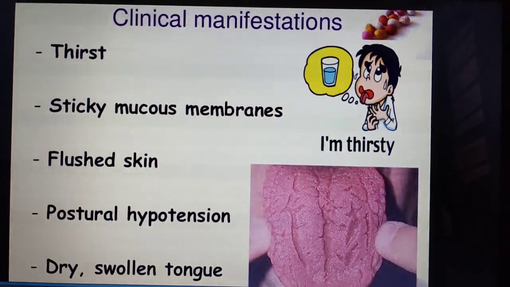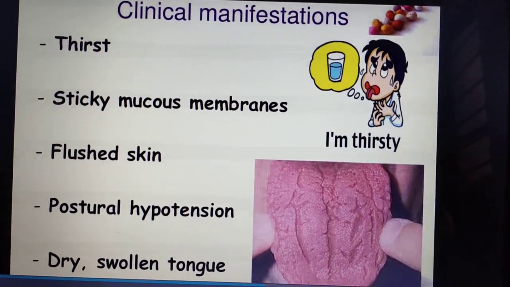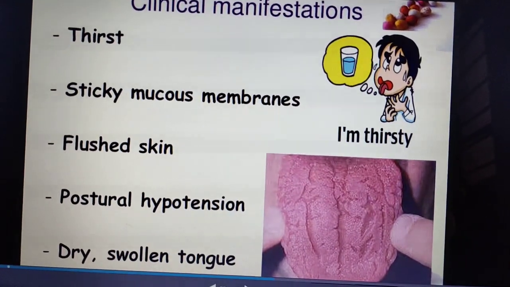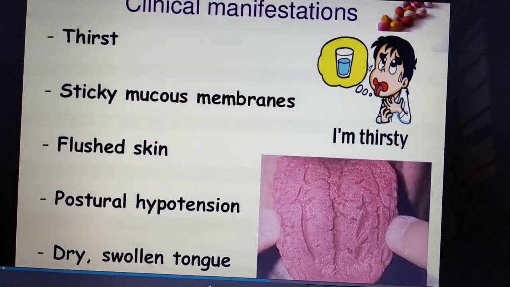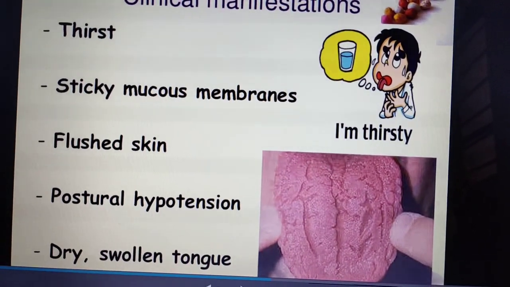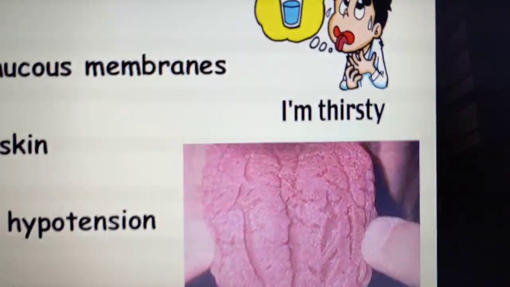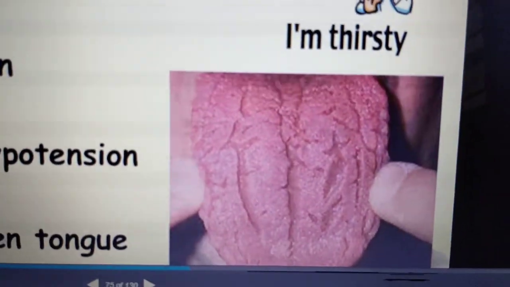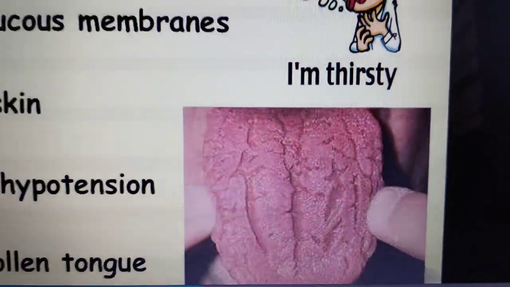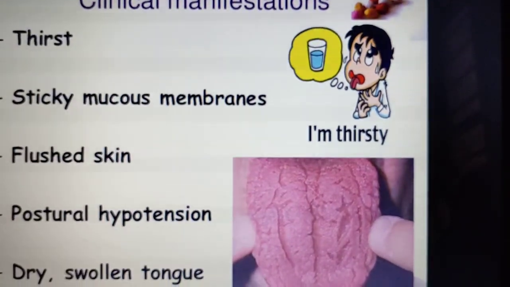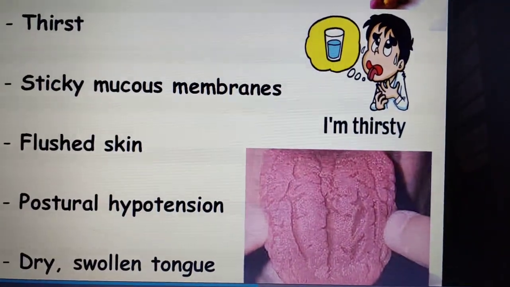Now we'll see what the clinical manifestations are. Severe thirst, sticky mucous membrane, flushed skin, postural hypotension, dry, swollen tongue. Have you seen the swollen tongue here? Okay, these are all the signs and symptoms in the condition of hypernatremia.